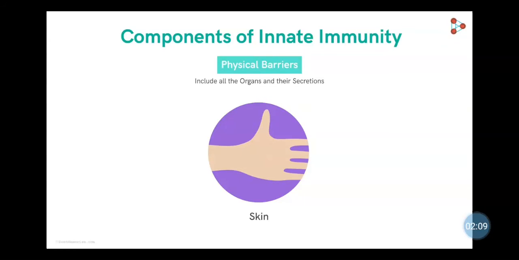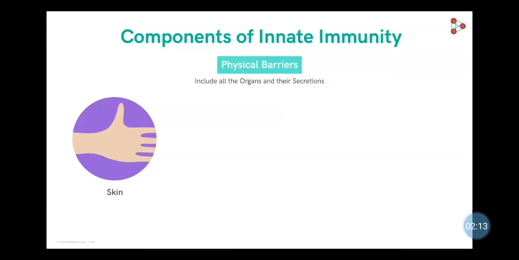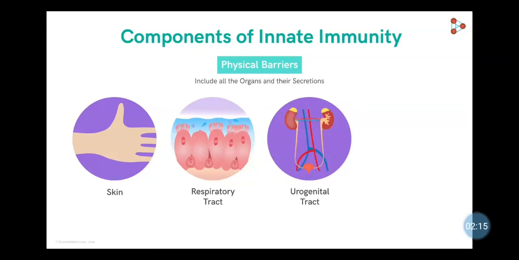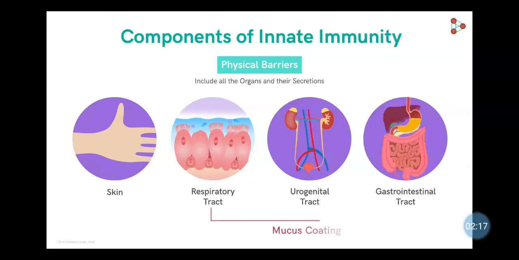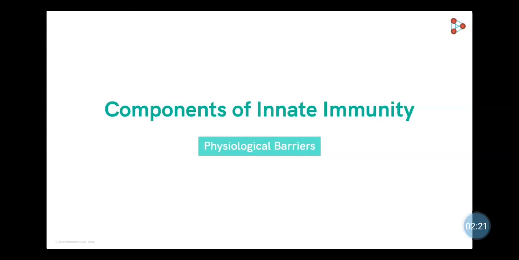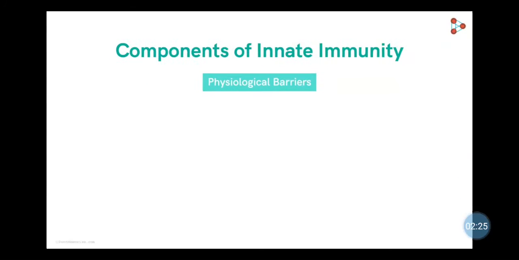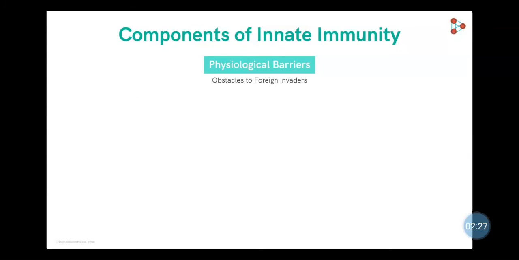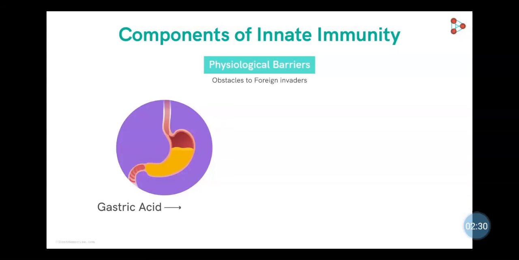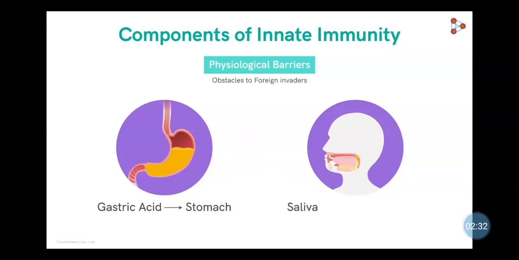Likewise, mucus is also a physical barrier, coating the respiratory tract, urinogenital tract and gastrointestinal tract. Likewise, another barrier is the physiological barrier. It includes obstacles to foreign invaders like acid secreted by the stomach and saliva secreted by the salivary gland, and many more.